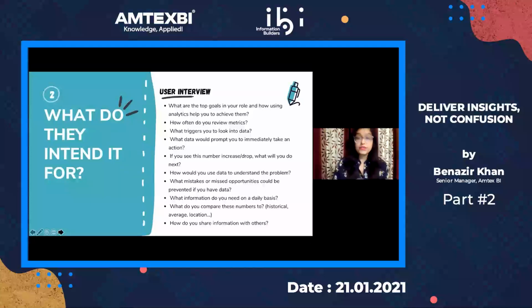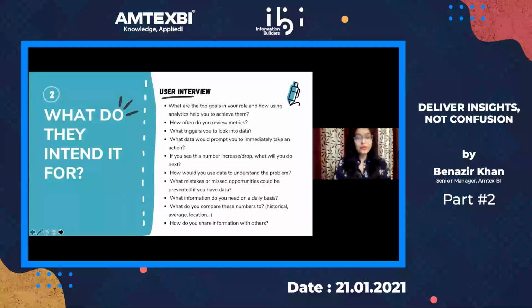How often do you review your metrics? This will give you an idea of how much you need to highlight, or whether deltas make sense to them. What triggers will you be looking into your data for? That means if they are looking at a periodic basis, what really matters to them needs to be right in front of them. And what data would prompt you to take an immediate action? You need to talk insights and recommendations in that direction. If you see this number increase or drop, what will you do next?